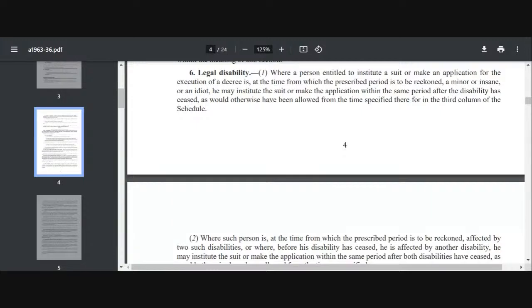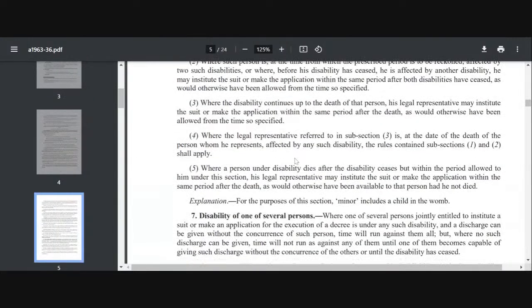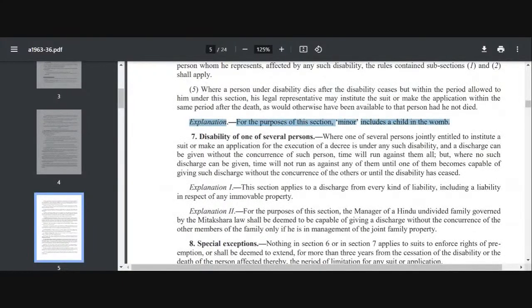Then the period of limitation shall begin from the date when the legal representative is able to file a suit, right? And if a person dies after the disability has ceased to exist but within the period allowed to him under this section, his legal representative can institute a suit or can make an application. So section 6 applies to suits and applications. See this, it does not apply to appeal. ठीक है, देख लो. And for the purpose of this section, the explanation says minor includes a child in the womb also. अगर आप explanation देखो, minor also includes a child in the womb.